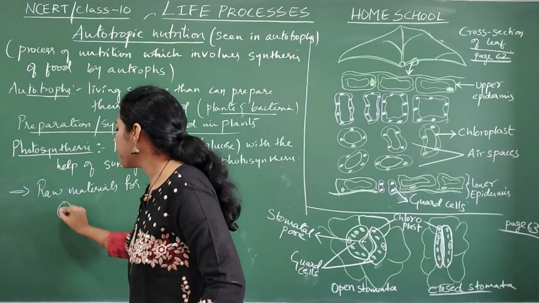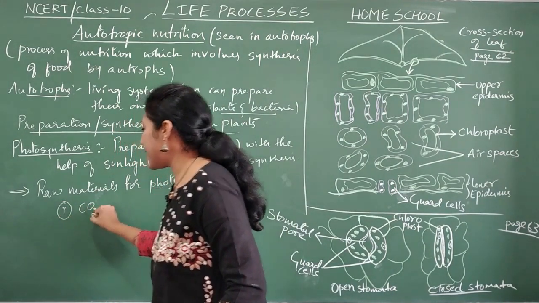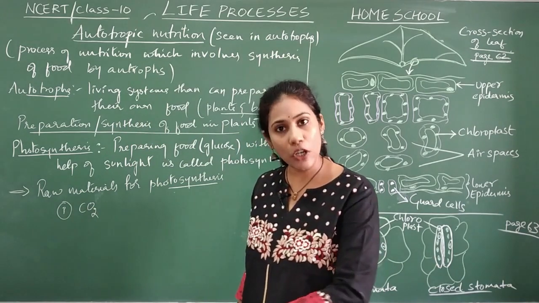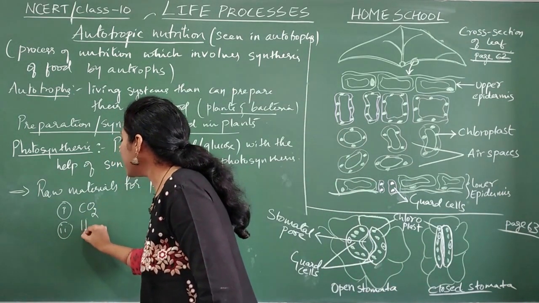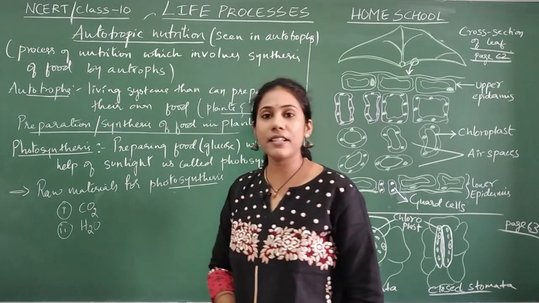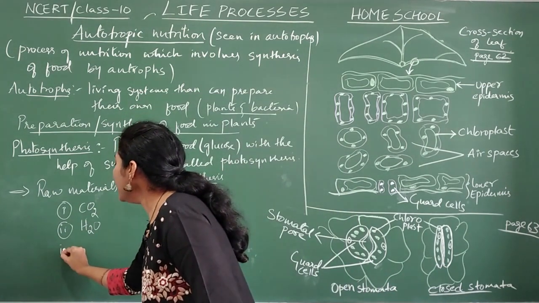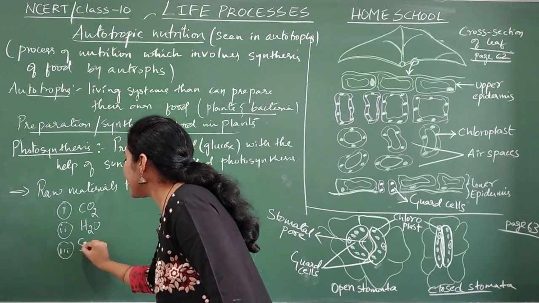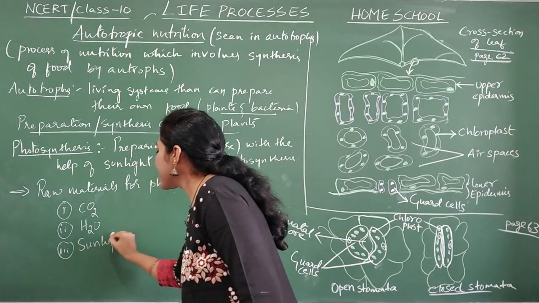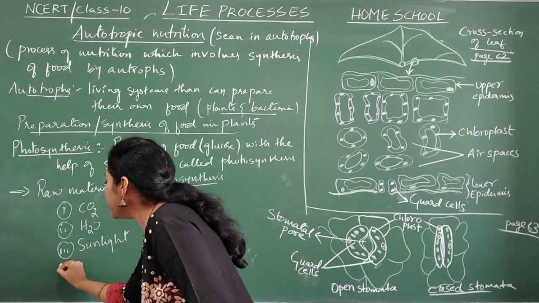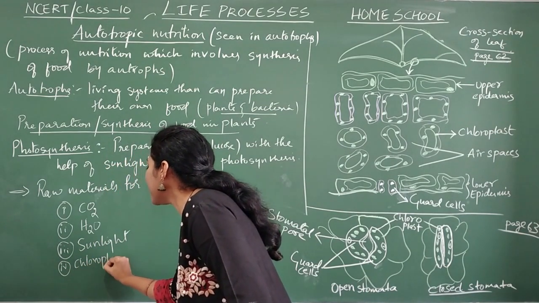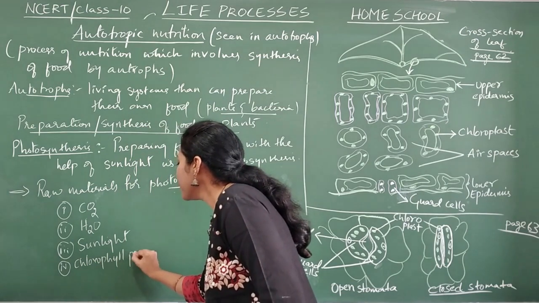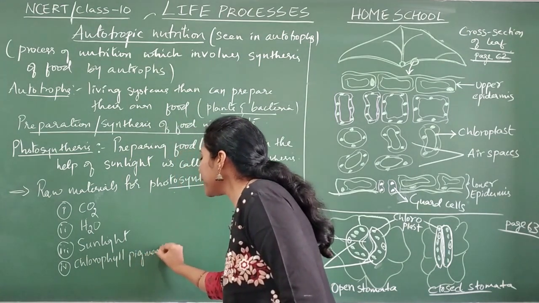Okay, so now for that photosynthesis, what are the raw materials required? First one, carbon dioxide. Okay, carbon dioxide is required. And the second one is water. Water is required. Third raw material is sunlight. And fourth raw material is chlorophyll pigment. Yes or no? Chlorophyll pigment.